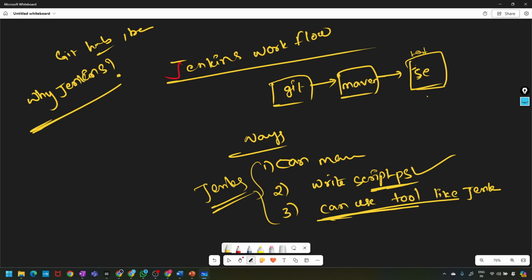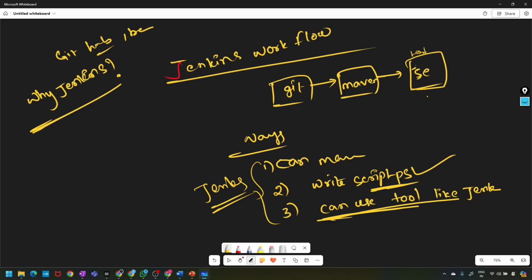Jenkins is not just a tool, it is a framework. What does framework mean? For example, with Docker you can't customize the commands; you just have to execute them. But Jenkins is not like that. You can customize it, even the home page. Whatever you want, you can do that in Jenkins.